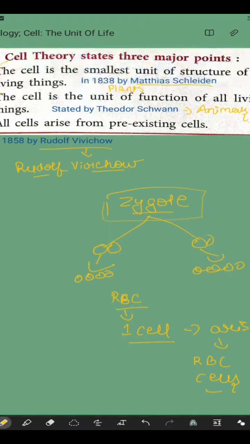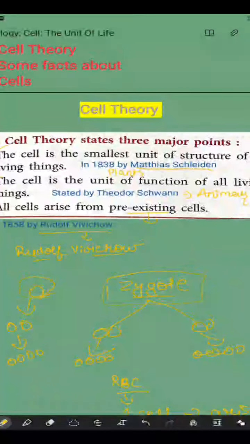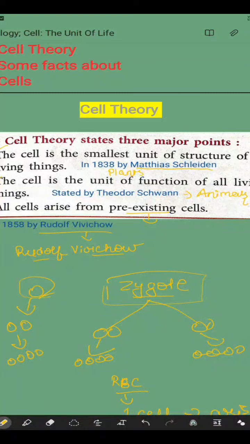So basically what he said is that all cells arise from pre-existing cells, meaning from one cell 2 cells arise, from these 4 cells arise, and like that from one cell many cells arise. The new cells which are generated all arise from pre-existing cells, meaning cells that already existed and are already present. So this was the cell theory, which was stated by 3 scientists: Matthias Schleiden, Theodor Schwann, and Rudolf Virchow. So these were the 3 parts of the cell theory.